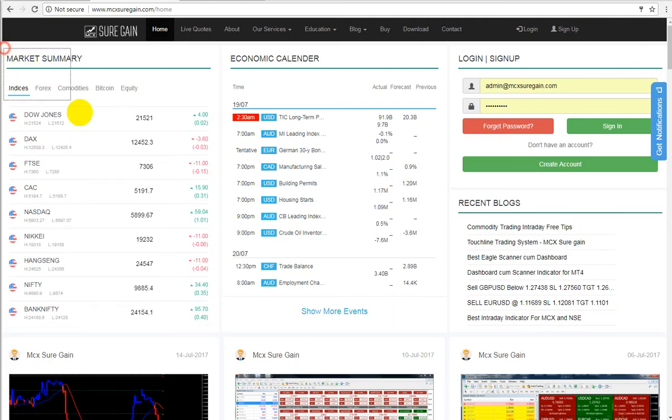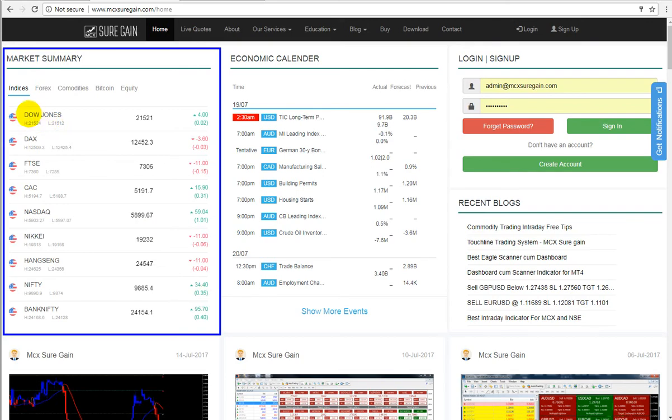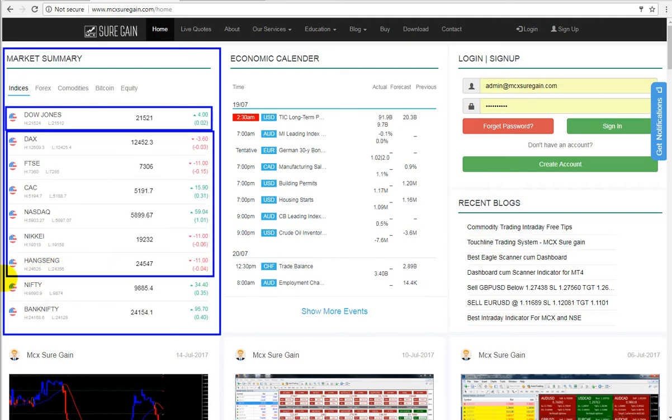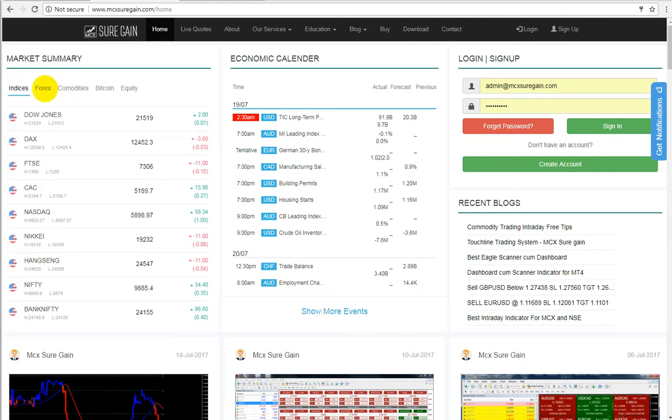In the market watch window you can see the Dow Jones, and other markets are also there: DAX, FTSE, CAC, Nasdaq, Hang Seng. Indian markets are also there, Nifty and Bank Nifty. You can watch live rates of those particular stocks, and apart from it, if you want you can see the forex market as well, and in forex you can see EUR/USD, AUD/USD, etc.